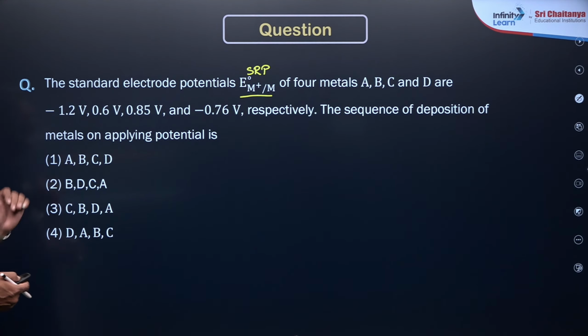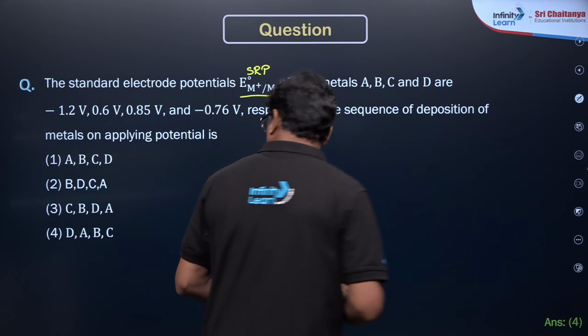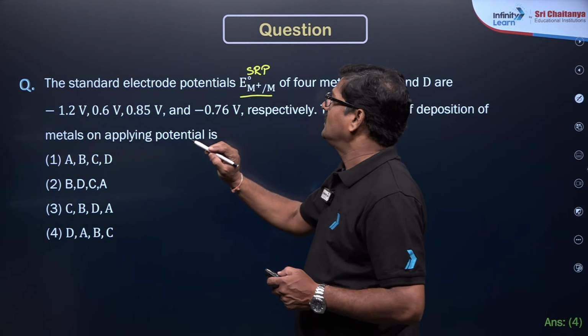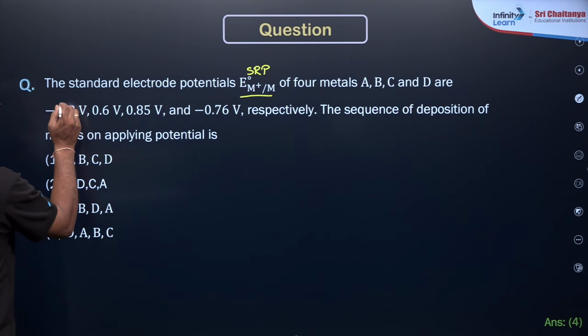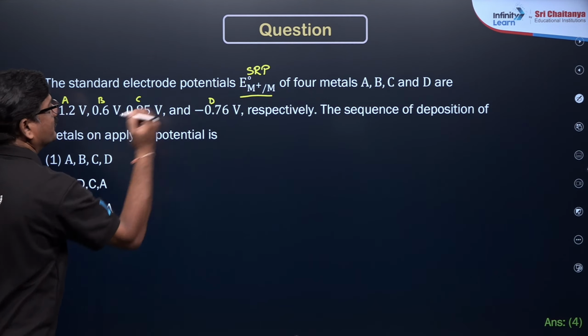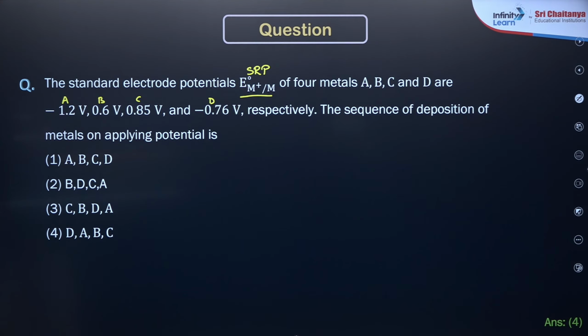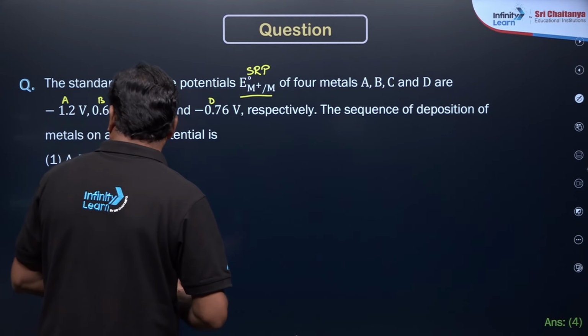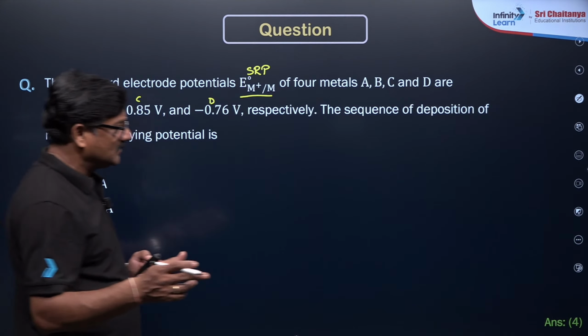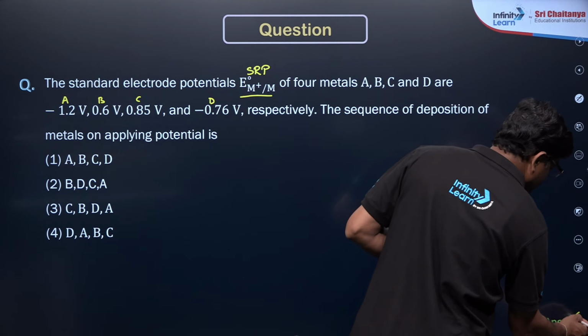The one having less potential is going to be deposited, so the order is going to be D, A, B, C. And here it is option 3.